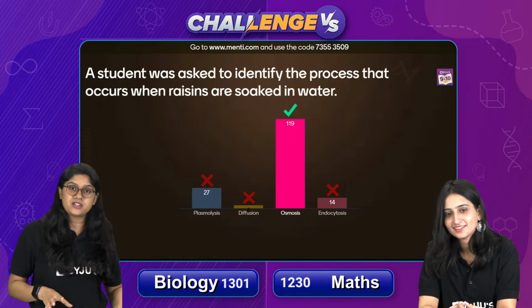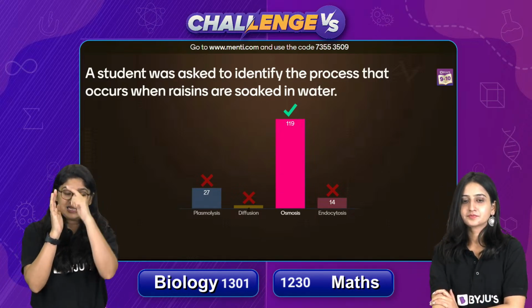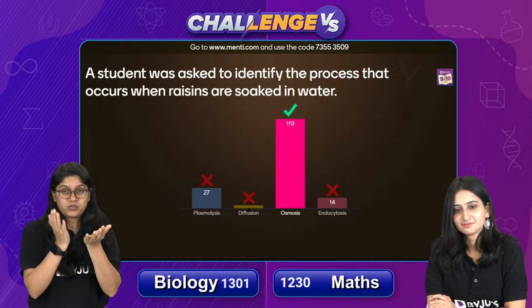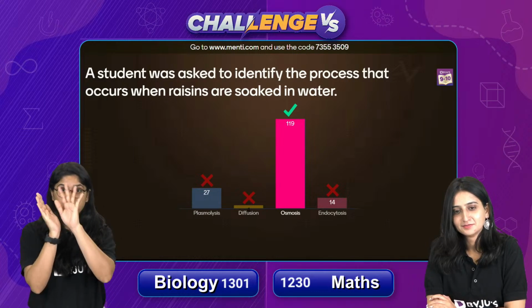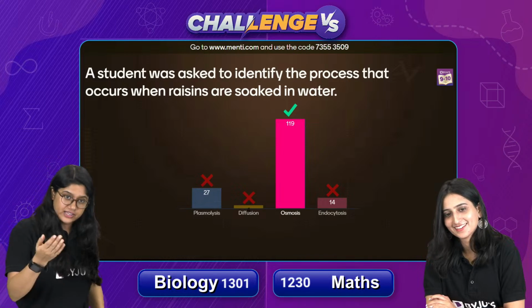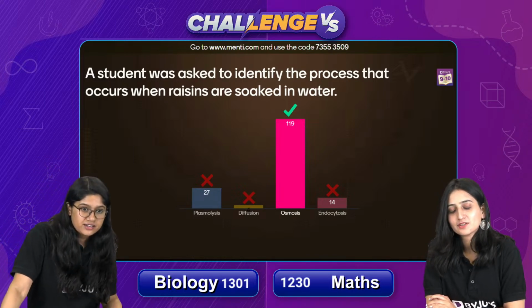Plasmolysis is nothing but, of course, when you see that the plasma membrane that we have in plant cells, what will happen to it? If there is a loss of water, it will move away, and of course, it will come to the center. Yes, extreme shrinkage, yes.